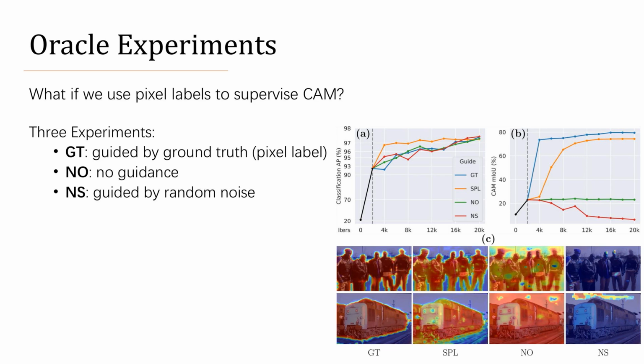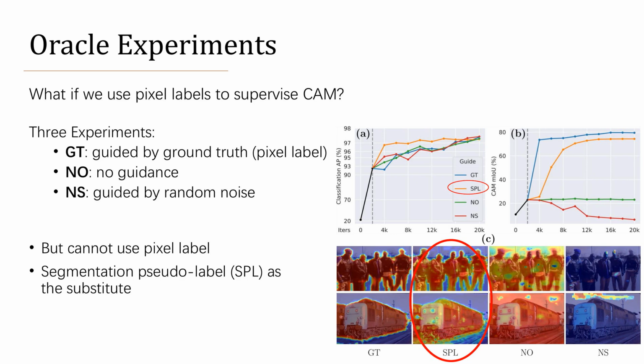The experiment results show that all groups have perfect classification performance, even if you use random noise to fool the model. But they have quite different quality of CAM. The NS group can destroy the CAM, while the GT group can improve the CAM. But in weakly supervised learning, you cannot access the pixel labels, so we propose to use segmentation pseudo-labels to substitute the pixel labels to guide the CAM.